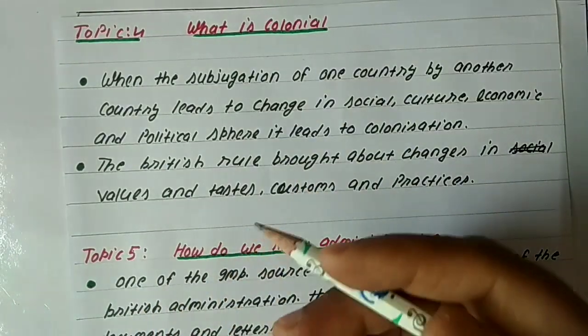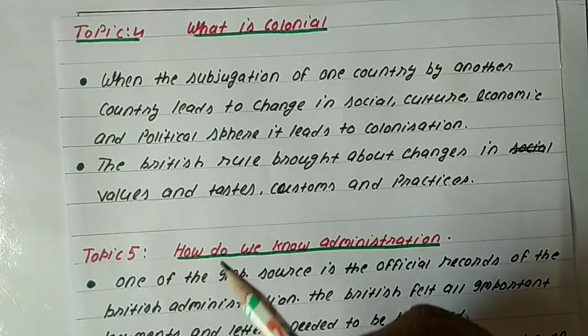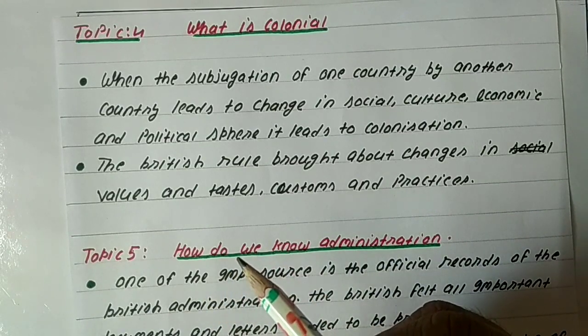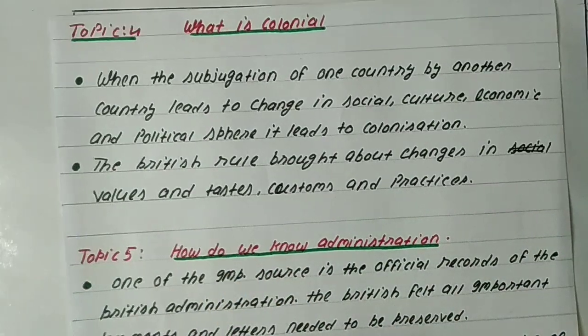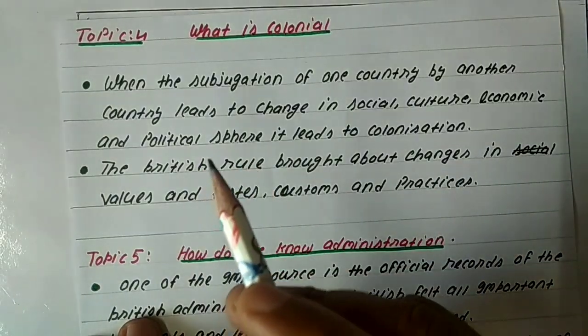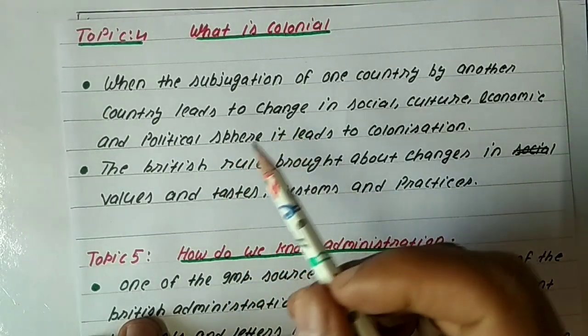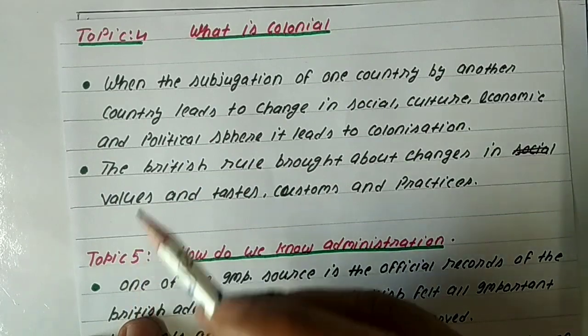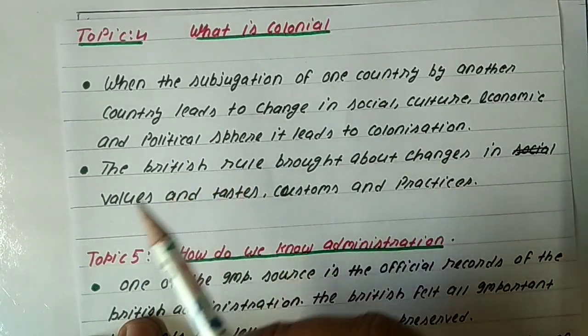For example, we can say that India is a colony of the Britishers. Okay, so in this topic we will see about colonization. So first of all we should know what is colonization.